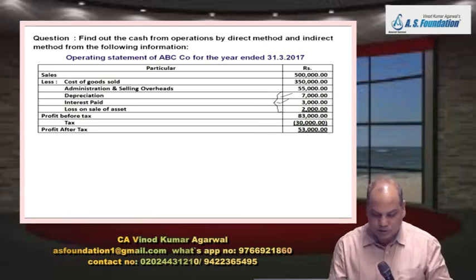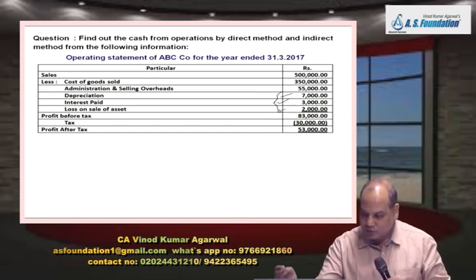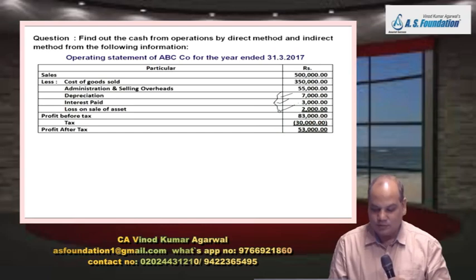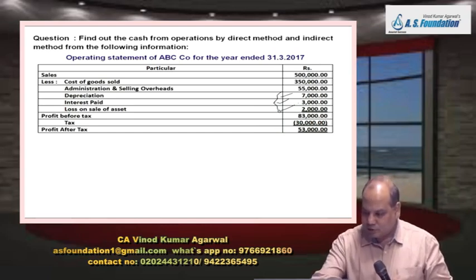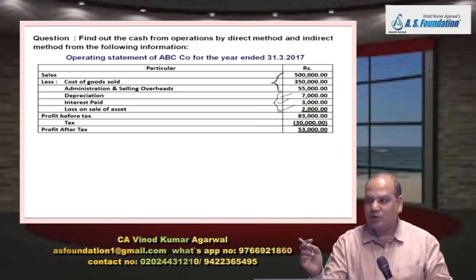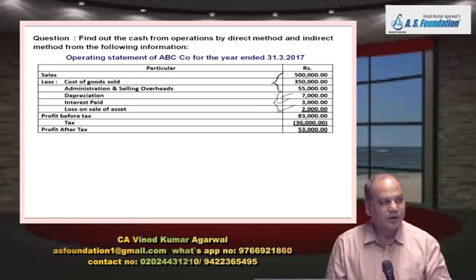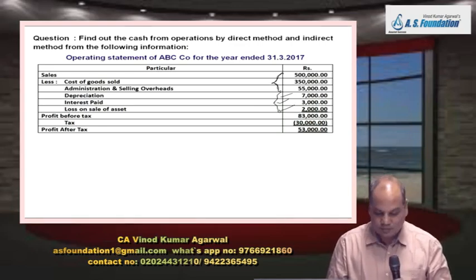Add back interest paid 3,000 because we want to show in other activity, financing. Add back loss on sale of asset, right? But for these three items, we have to calculate the working capital changes, yes or no?